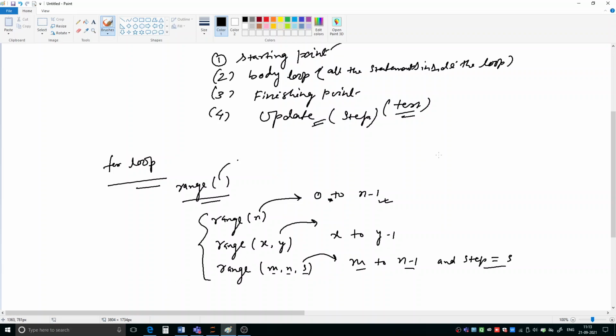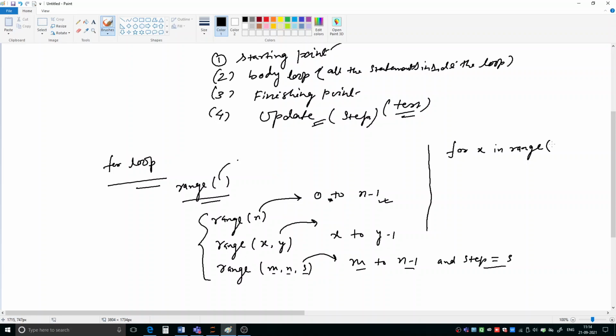So using the range function, how can we write a for loop? We can write like this: for, and then here you have to give one control variable. Suppose I am giving x, and then in range: for x in range, and then here you have to give, as per your requirement, either a single parameter, two parameters, or three parameters, depending upon the situation you are working with.